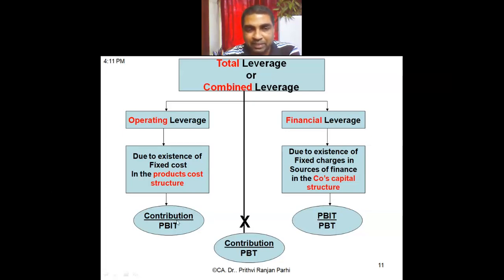So if we multiply this, what will be the formula? Contribution by PBIT into PBIT by PBT. I repeat, contribution by PBIT into PBIT by PBT. If I multiply, what will happen? This PBIT is the denominator, here PBIT is the numerator. So naturally that will get cancelled. PBIT gets cancelled. Then what formula am I getting? Contribution by PBT.